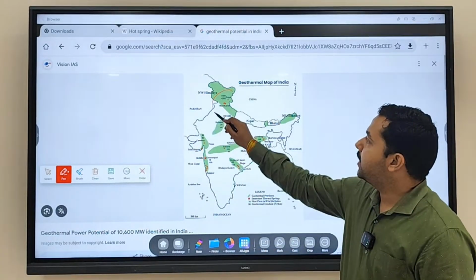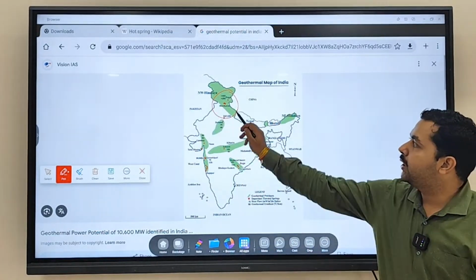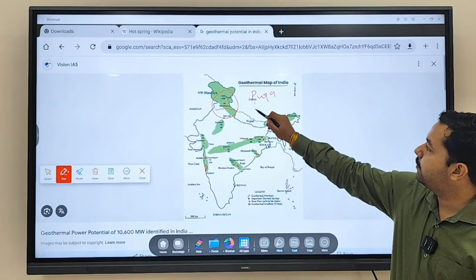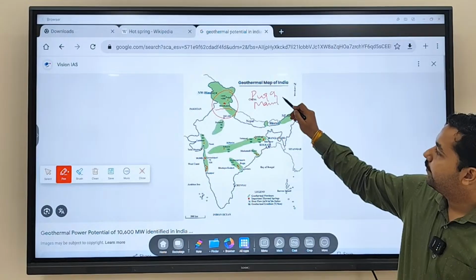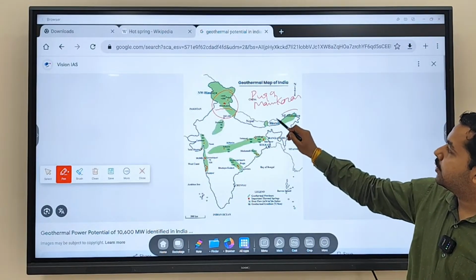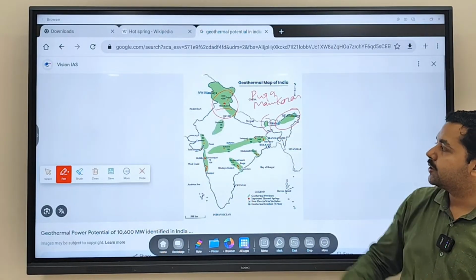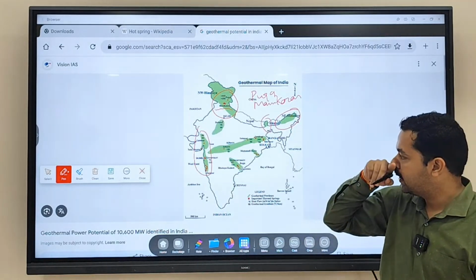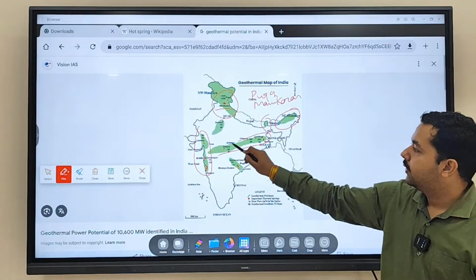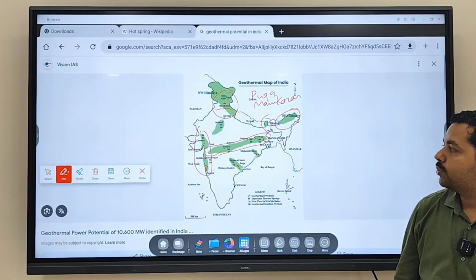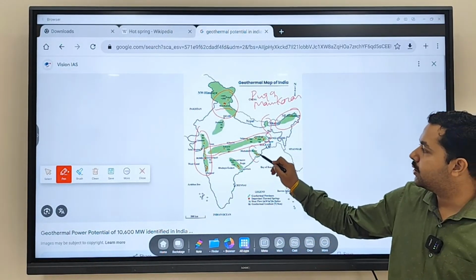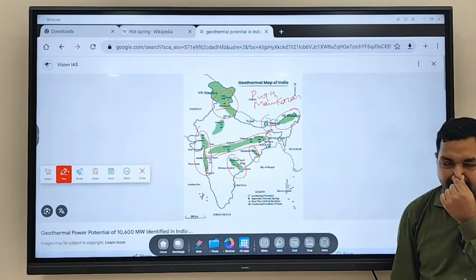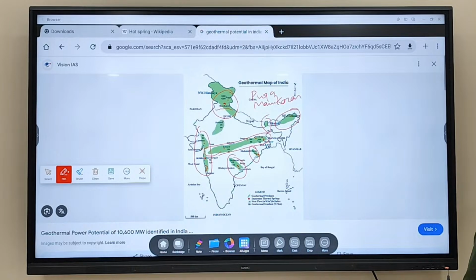So, just make this diagram, Puga and Manikaran, those are the two regions. You can mention over here Puga and Manikaran. These are important regions. Then here, Gujarat and Mumbai region. This whole belt of Vindhyan, Satpura region, and some certain areas over here, Mahanadi and Godavari basin, where we have geothermal potential.